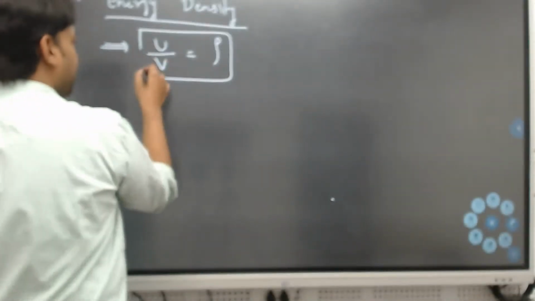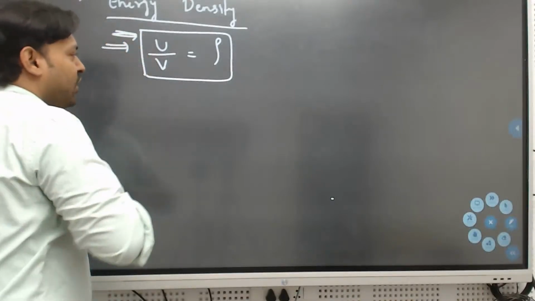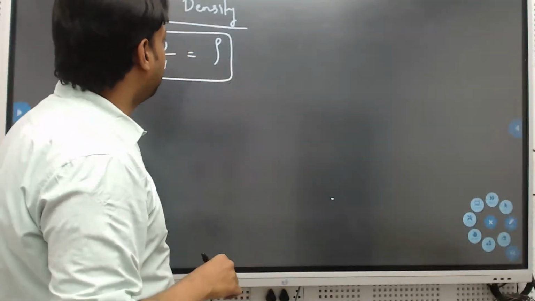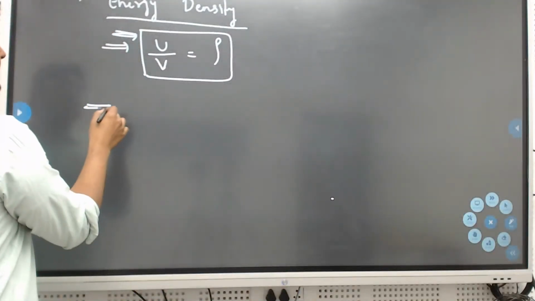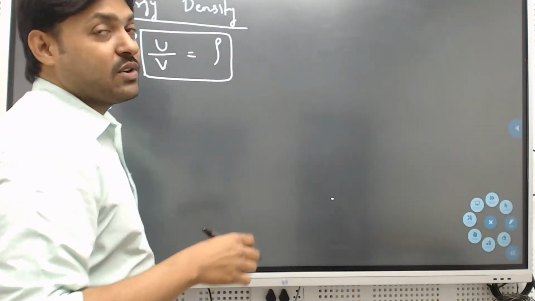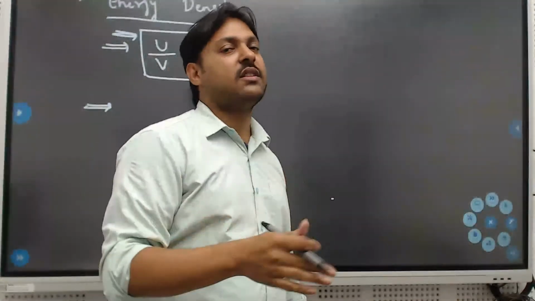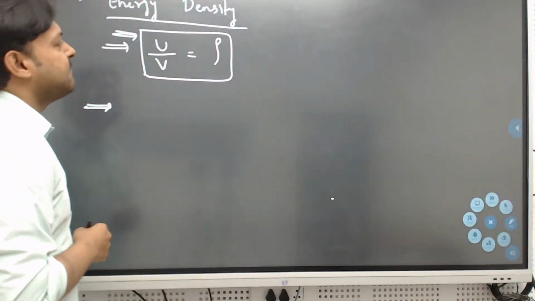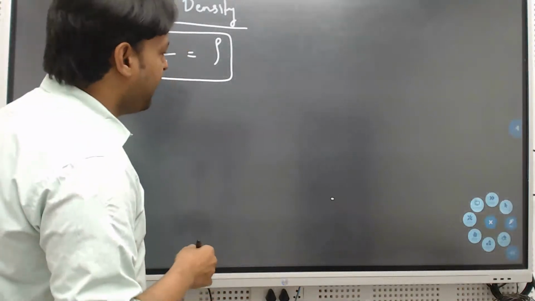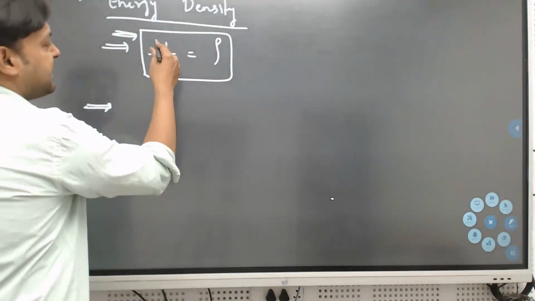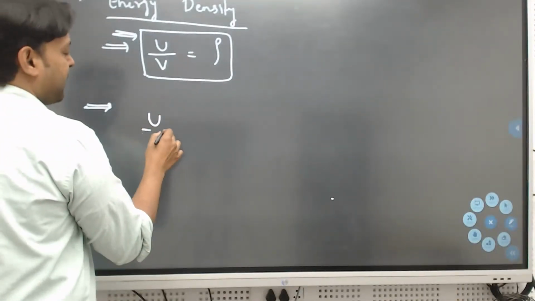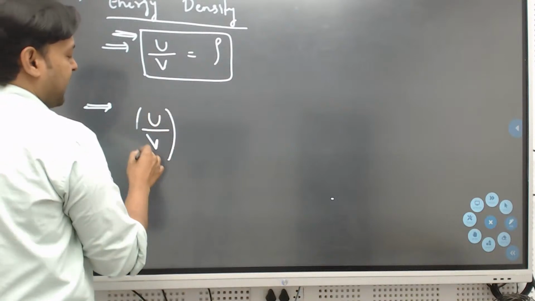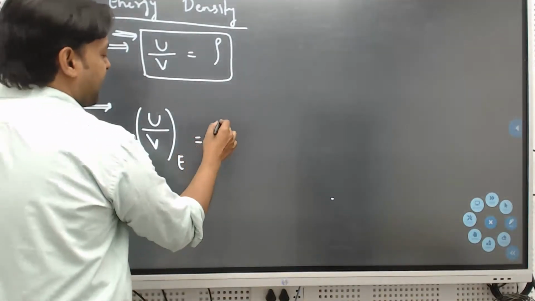I'll represent it with rho, no worries. Now how many types of energy densities will be there? How many types of fields will be there? For all of them we have to write the equations. First we'll go with the electric field: what will be the energy density, energy per unit volume, for the electric field?